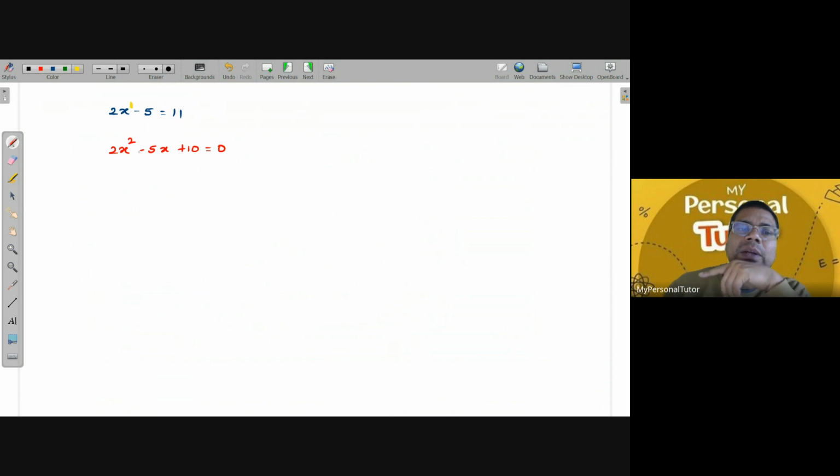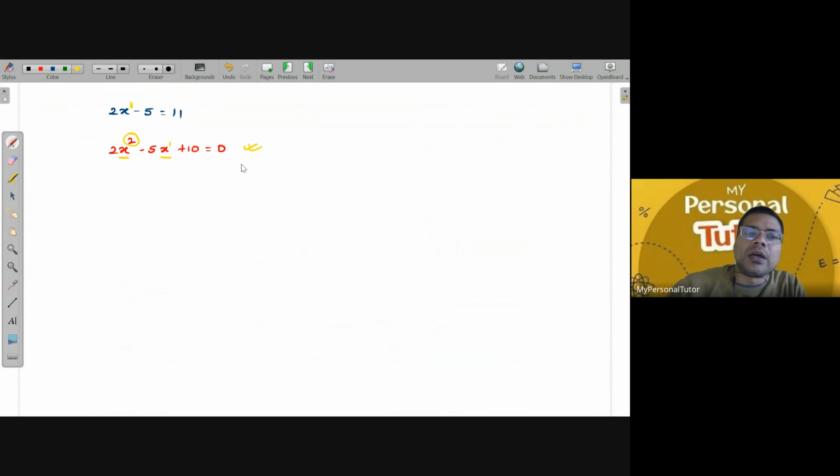See, observe here, one more confusion many of the students get. Here, if you see, the variable is x here as well as here, right? But you have to always look at the highest power on the variable. If nothing is mentioned, it means it is 1. Here it is 1 and here it is 2. So if you look at the highest power on the variable, it is 2 and hence it is a quadratic equation. Is that all right, Karthik? Yes, sir. Any confusion, Arohi?